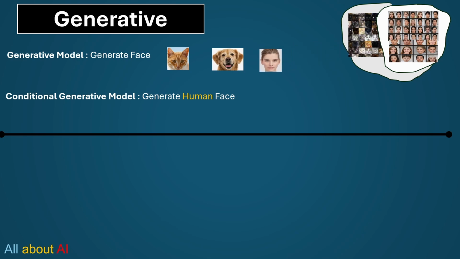Now, when we put a condition to generate a human face, the model will specifically focus on the area of the latent space where human face data is encoded, or the model is particularly focusing on human face related attributes, and it will randomly generate a human face. If you request another human face, it will generate another one. Similarly, another one. All three would usually be different because we want some sort of noise and randomness in the output.